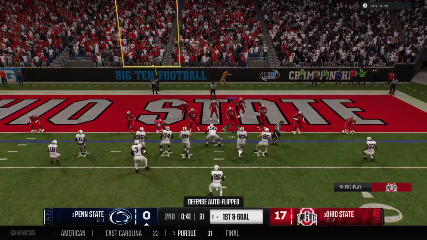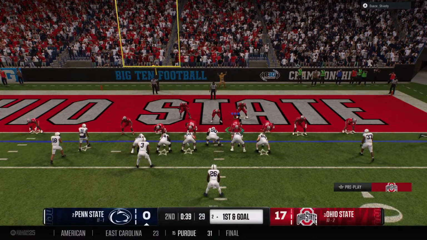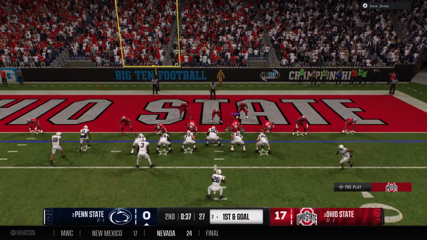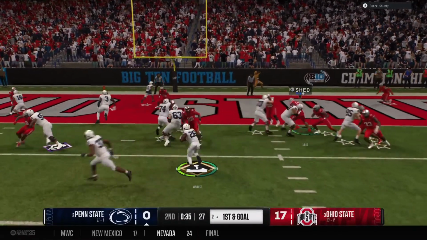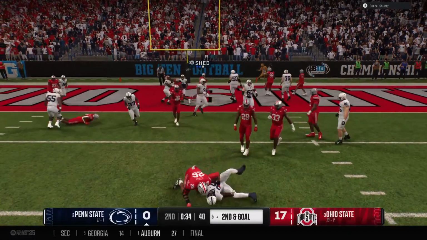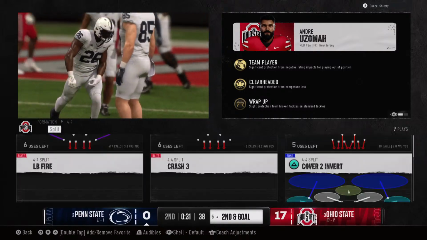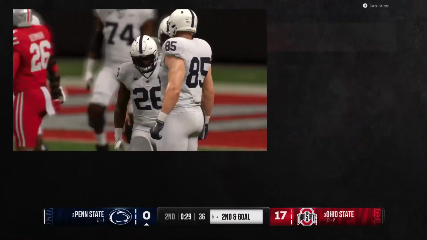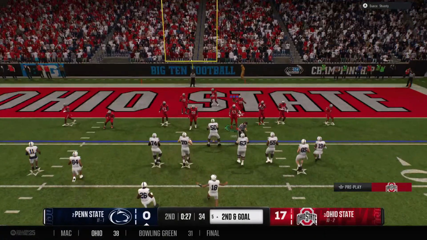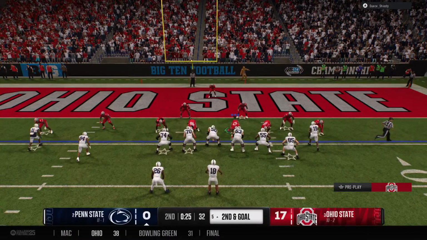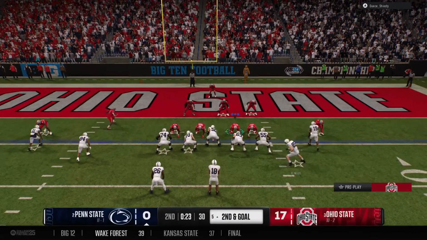First and goal, a good chance to chip away at the lead before halftime. Motion by the back, defense better adjust. Goes backwards, losing 3 yards there. It is tough to run the football inside this 5-yard line. Give all the credit to that defensive line, eating up those linemen, allowing the rest of the defense to fly to the football for that short loss.